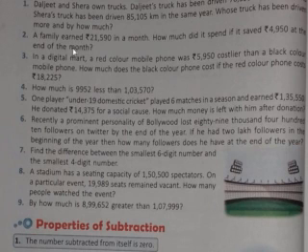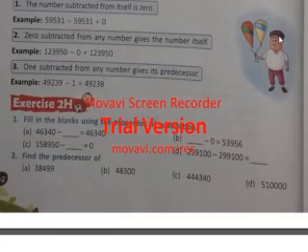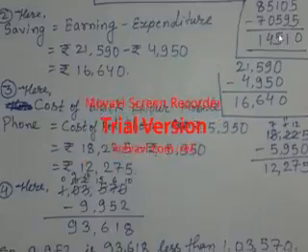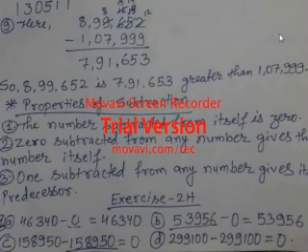So here it has been said a family earned rupees 21,590 a month. How much did it spend if it saved rupees 4,950 at the end of the month? So what will we be doing? We will be subtracting 21,590 minus 4,950.